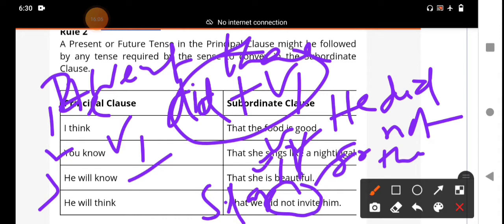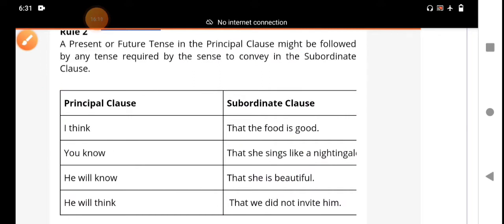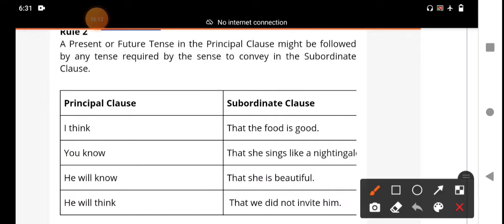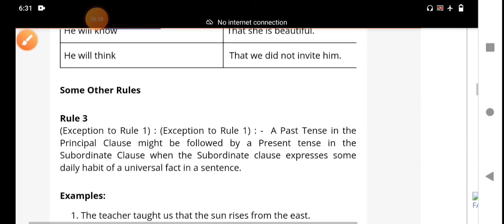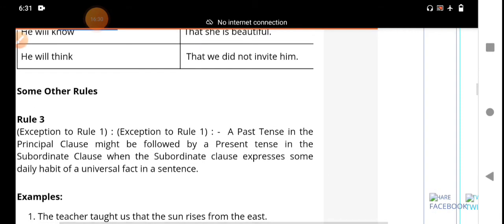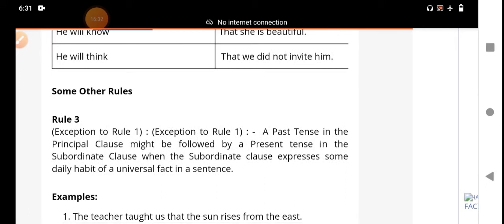That means "did not invite him." Here the sentence is "He will think that we did not invite him." This part is the simple future tense, and this one is simple past tense. These are the main rules in the grammar of sequence of tenses. Some other rules and exceptions are there, more important, my dear children.